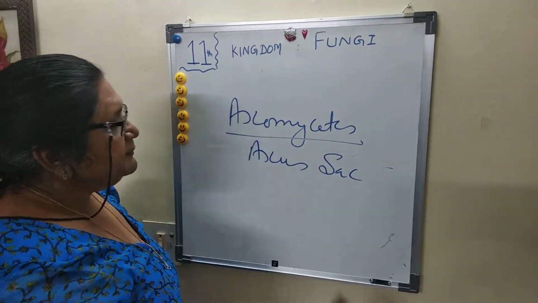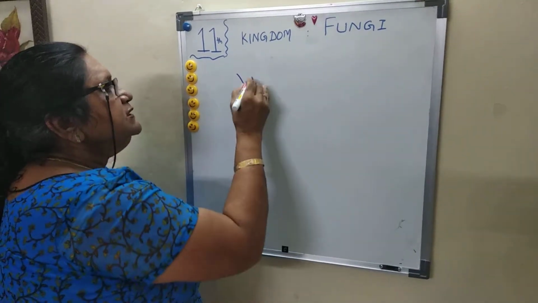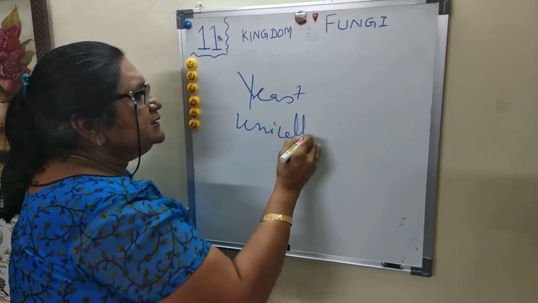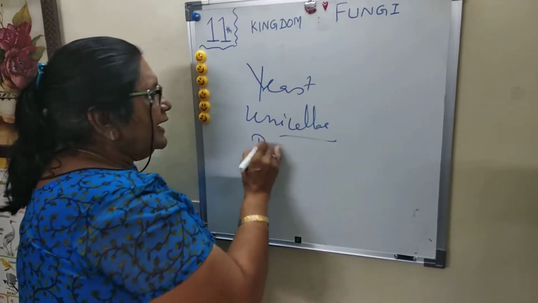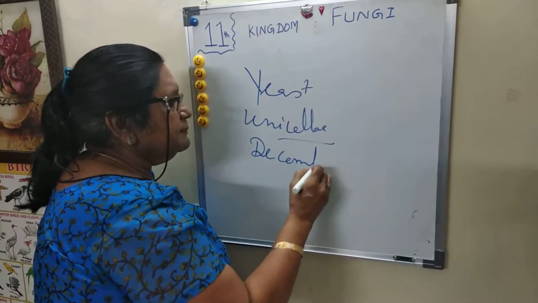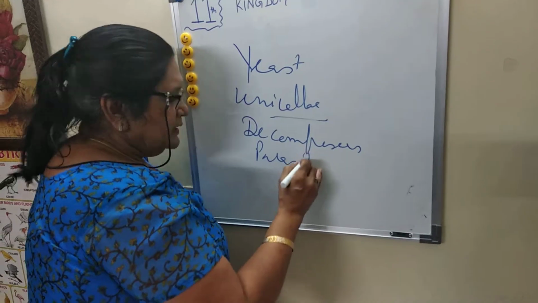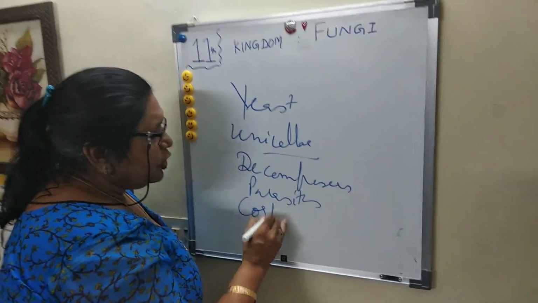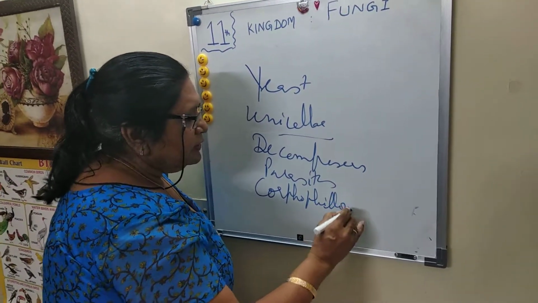Mostly all are multicellular, but yeast, which belongs to this category, is unicellular. They act as decomposers and parasites, and they are also coprophilous, growing on dung.